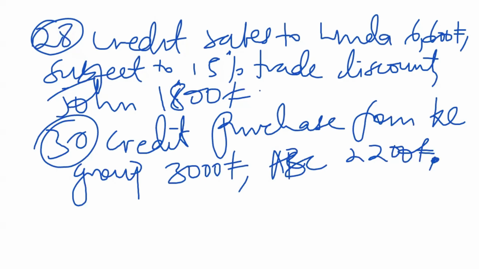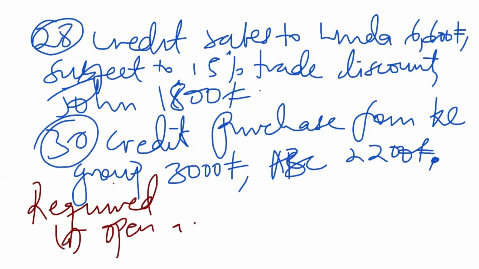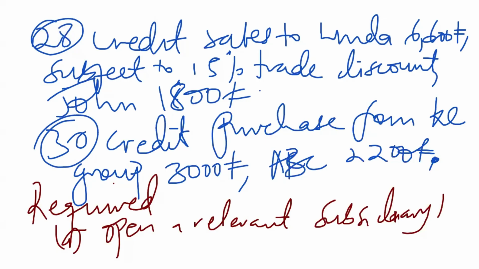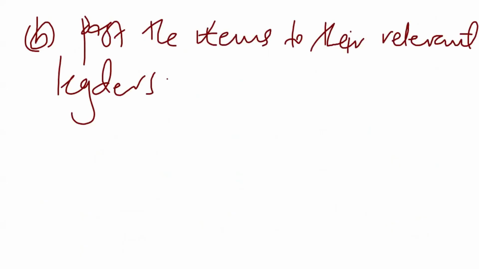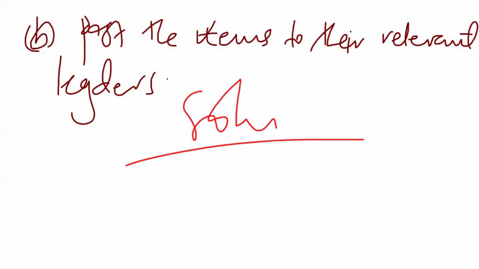So we have the required: part A, open the relevant subsidiary books. Then part B is post the items to their relevant ledgers. So that's what we have. So we want to look at the solution. How are we able to do what they have told us to do?